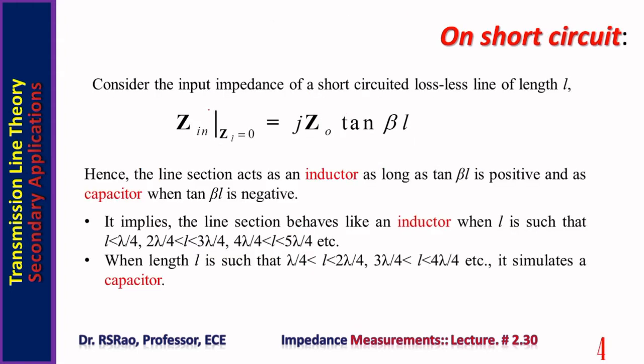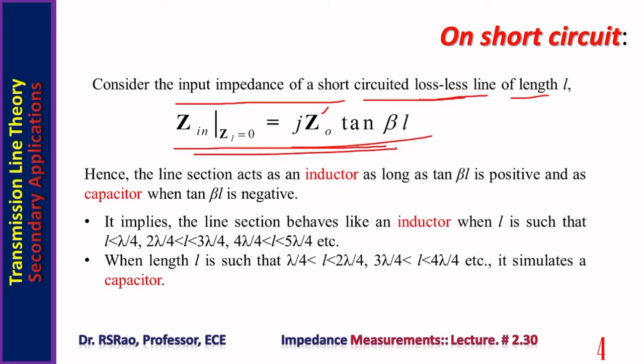Now let us go a little bit deeper into the mathematical background pertaining to the graphical sketch that is given in the previous slide. Consider the input impedance of a short circuited lossless line of length L. It is j Z0 tan beta L. Note Z0 is real because the line is lossless. Now, from this equation, one can notice the line section acts as an inductor as long as tan beta L is positive, and the line section acts as a capacitor when tan beta L is negative. It implies line section is an inductor when L is less than lambda by 4, or when L is between 2 lambda by 4 and 3 lambda by 4, or when L is between 4 lambda by 4 and 5 lambda by 4, etc.